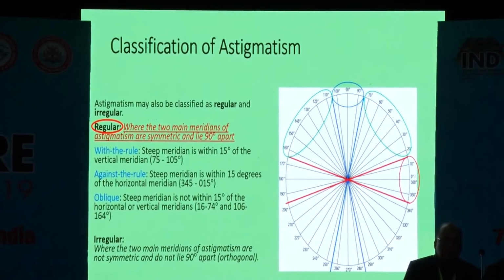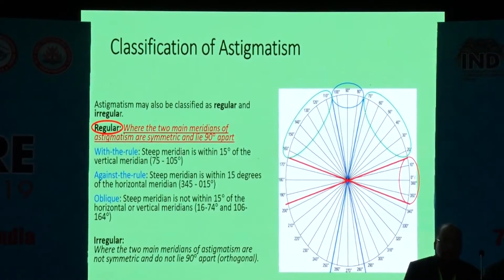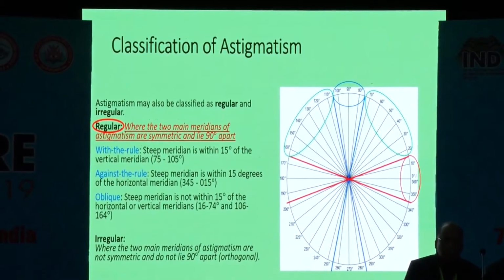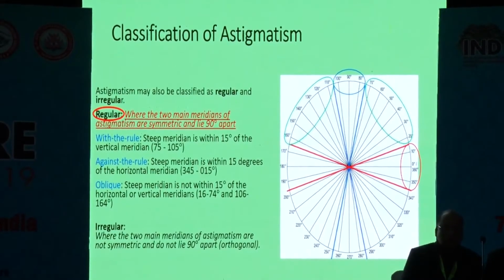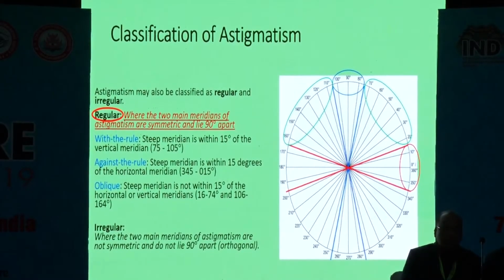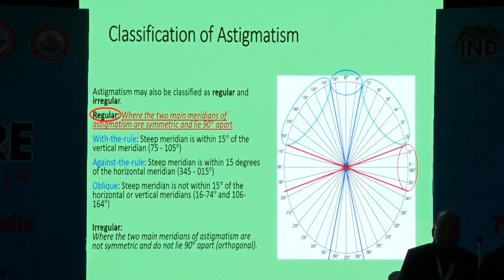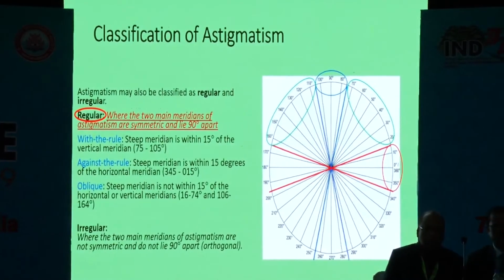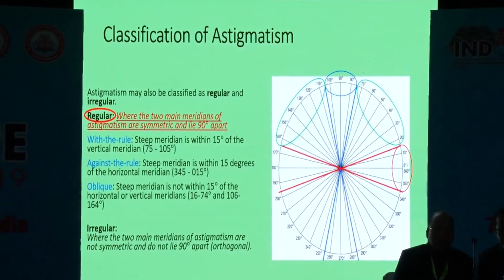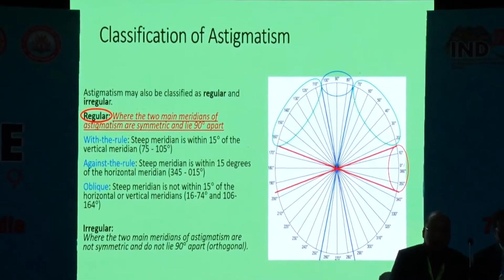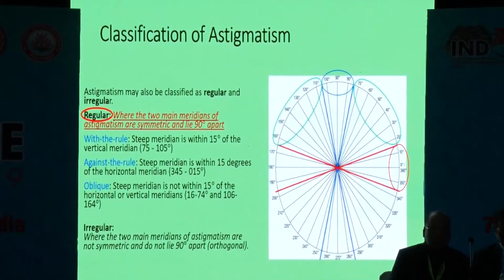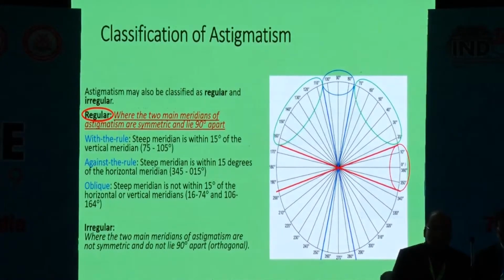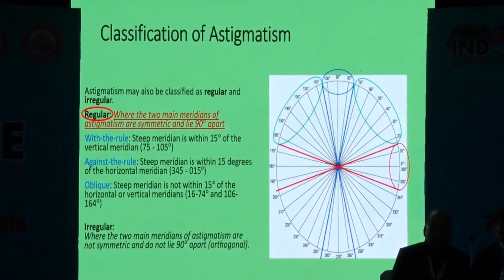Now, in this session, we will concentrate only on regular astigmatism, not on irregular astigmatism. Regular astigmatism is where the two main meridians of astigmatism are symmetrical and lie 90 degrees apart, unlike irregular astigmatism, where the two meridians are not 90 degrees apart.